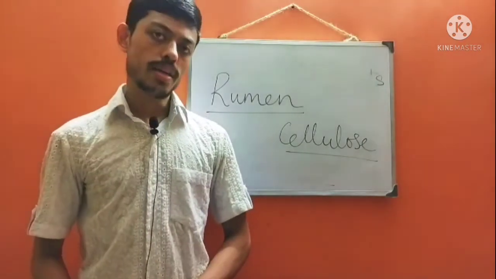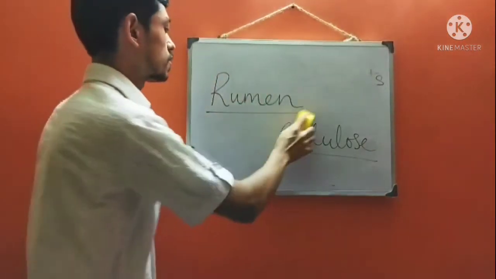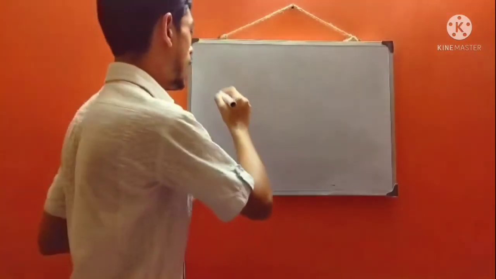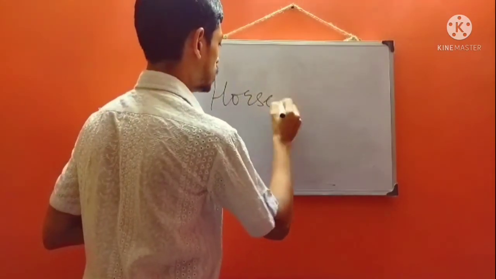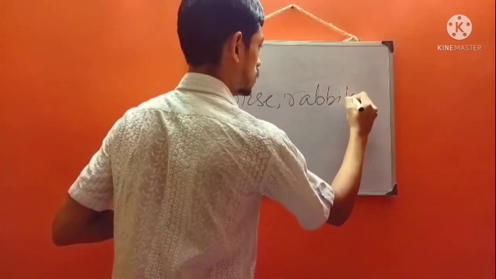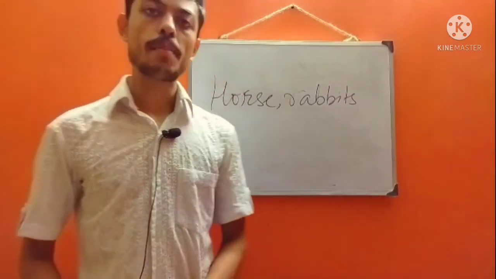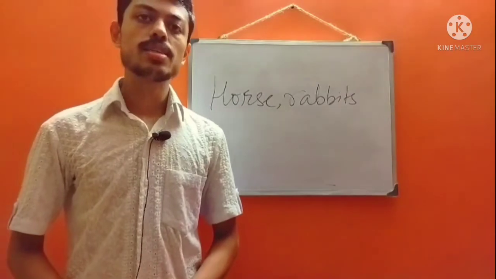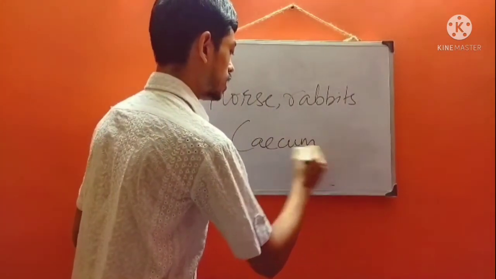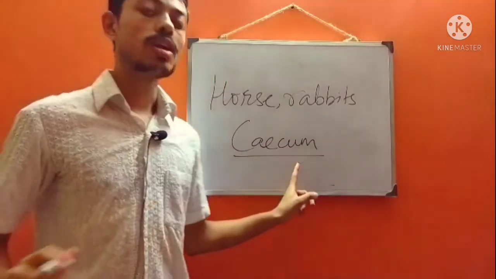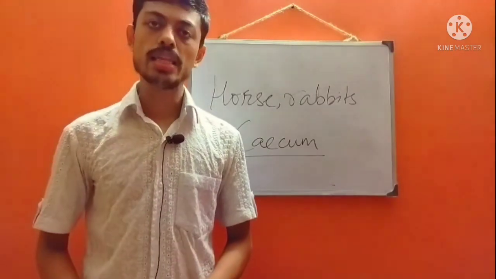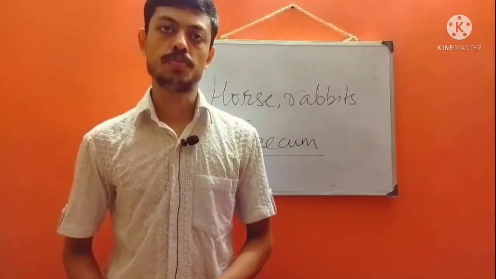Now, coming to another example. In case of horse and rabbits, there is a sac-like structure called cecum present between the esophagus and the small intestine.